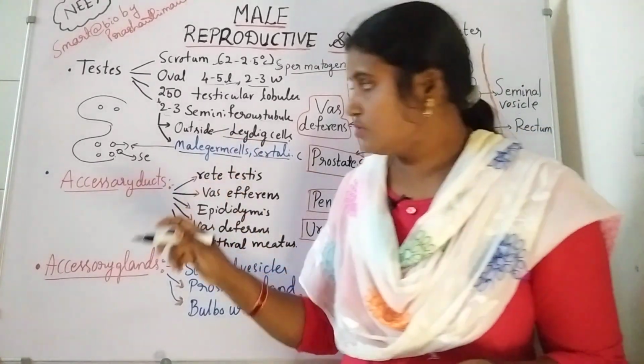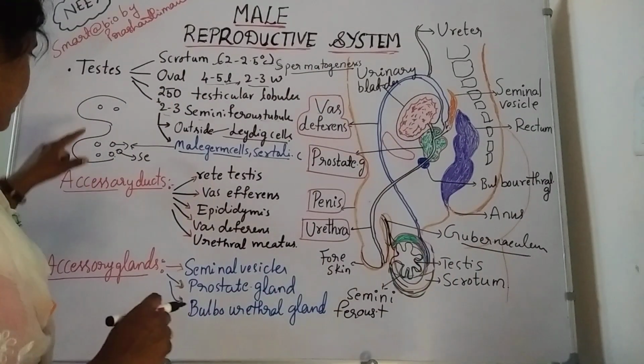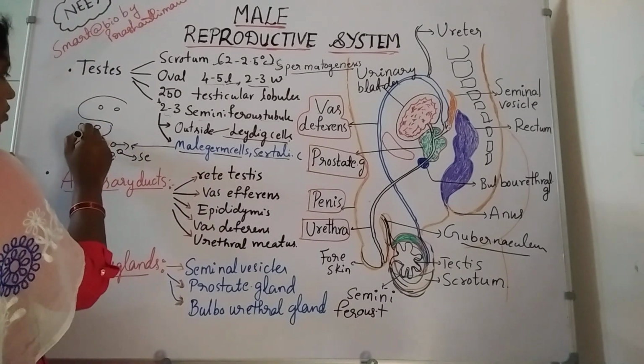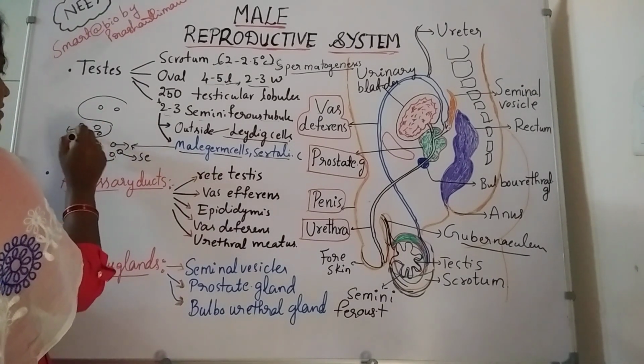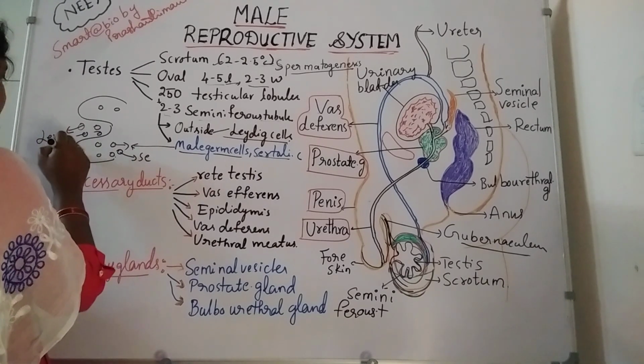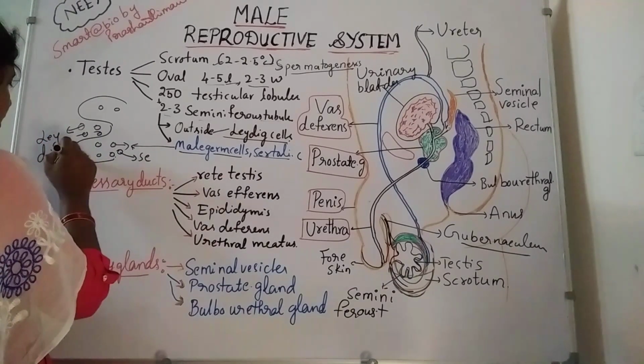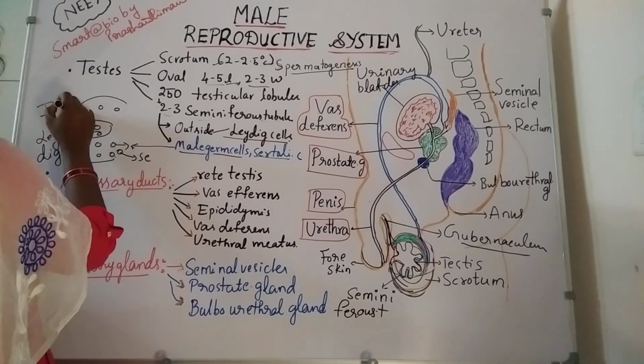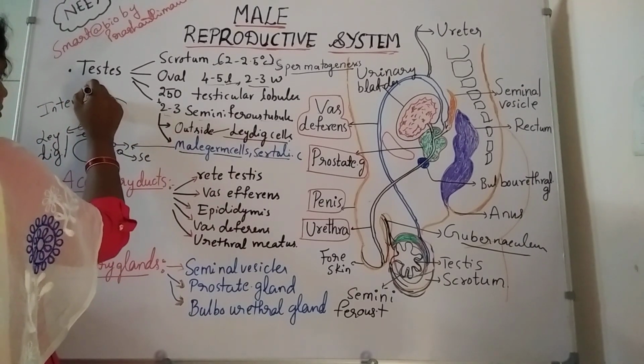Outside the tube, see here, this is inside the tube. Outside the tube also, it contains cells known as Leydig cells. Leydig cells are also known as interstitial cells.